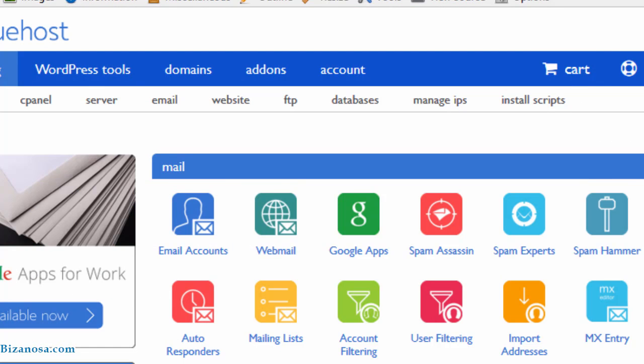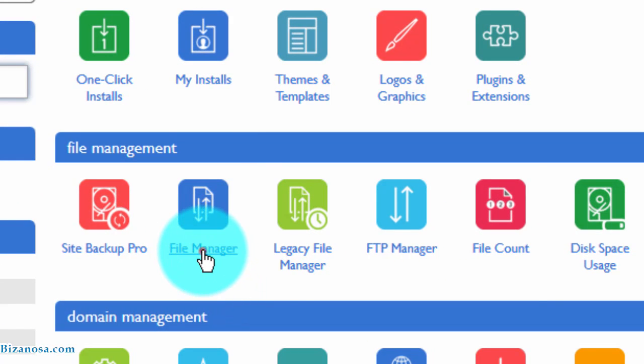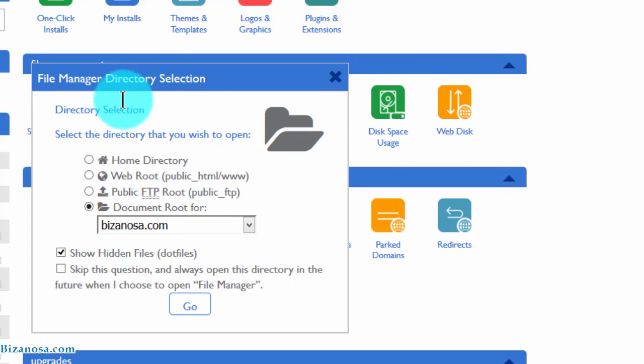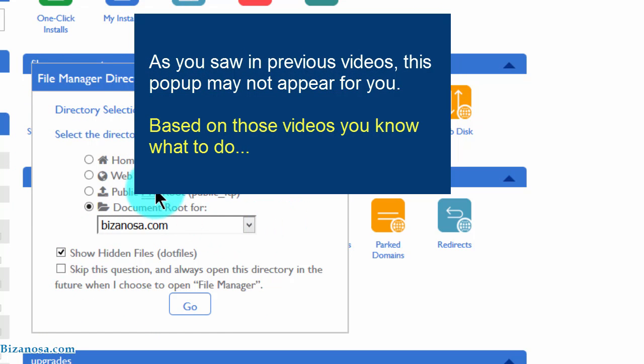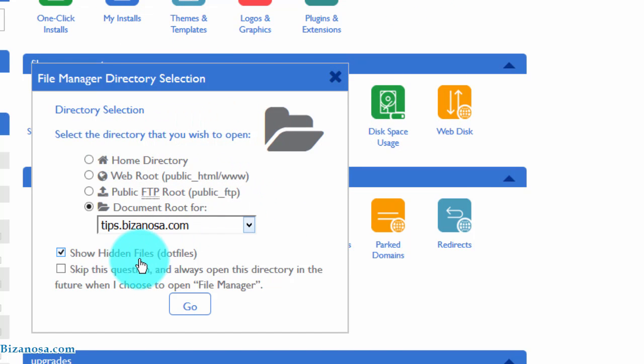So I want to go to the file manager. So I will click on file manager, and you can see it brings me this. So I will choose the website that I want to go to, and I want to go to tips.bizanosa.com. Then I want to show hidden files so that I can see my .htaccess and anything else.